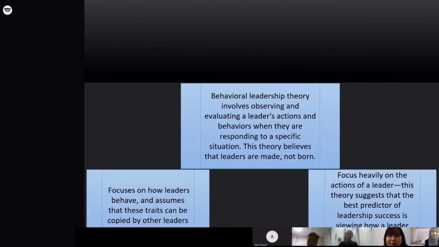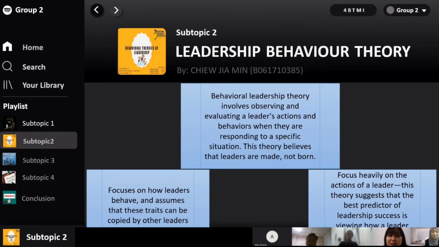Hello everyone, my name is Chu Jiamin. Now I'm going to present about leadership behavior theory. So what is leadership behavior theory? Behavioral leadership theory involves observing and evaluating a leader's actions and behaviors when they are responding to a specific situation. This theory believes that leaders are made, not born.